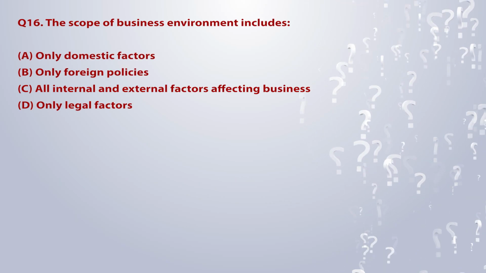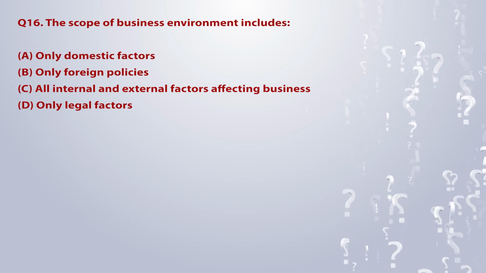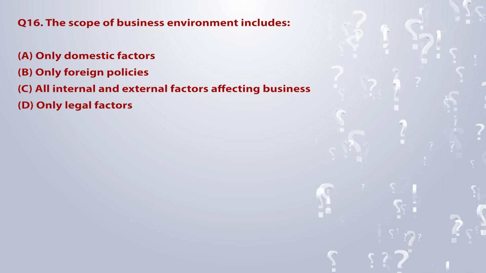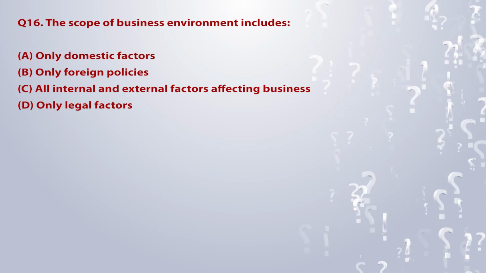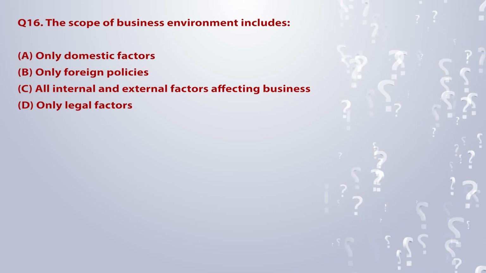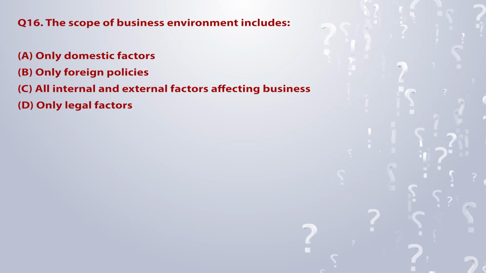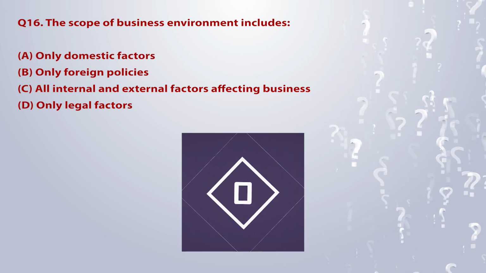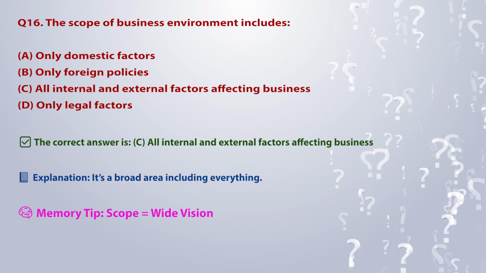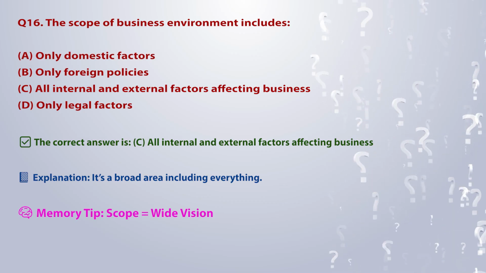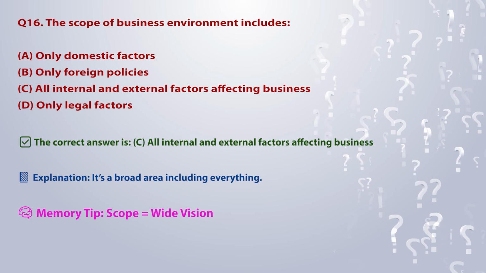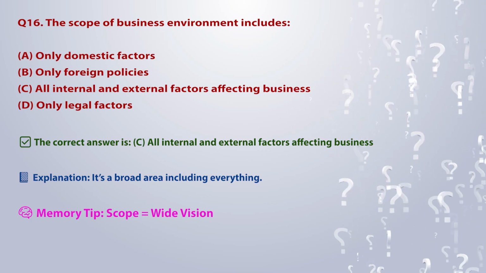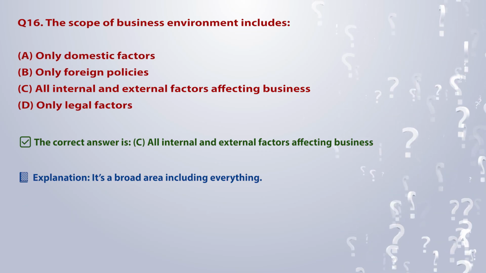Q16. The scope of business environment includes: A. Only domestic factors. B. Only foreign policies. C. All internal and external factors affecting business. D. Only legal factors. The correct answer is C. All internal and external factors affecting business. Explanation: it's a broad area including everything. Memory tip: scope is equal to wide vision.